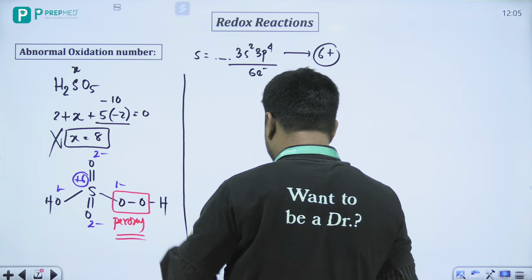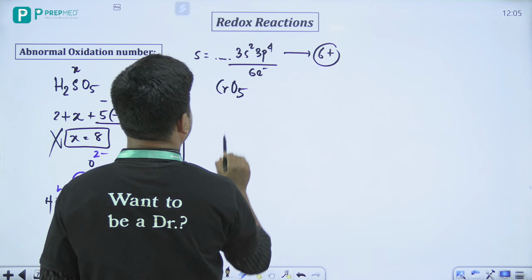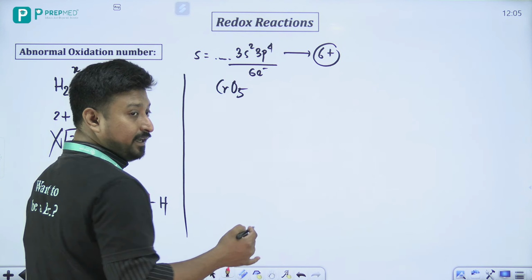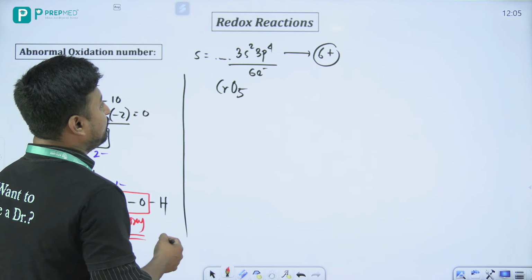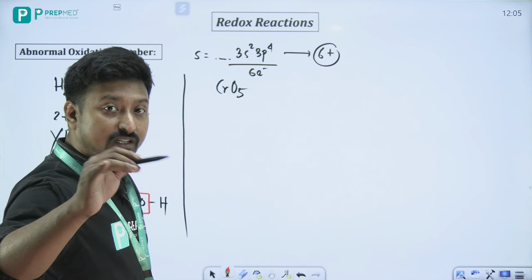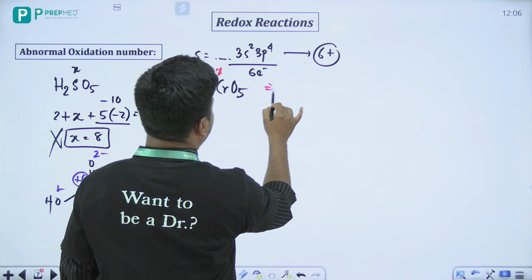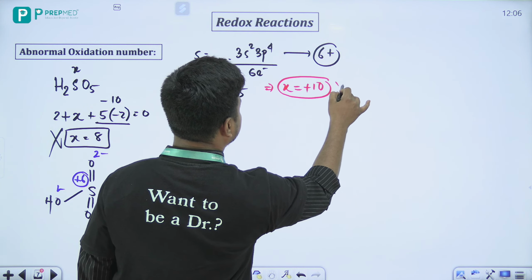Now let's see one more example. This is very important, it has come many times in NEET: CrO5. If I calculate it in a conventional way, what will we get? Let's say X, then the X value will be +10, which is not possible.